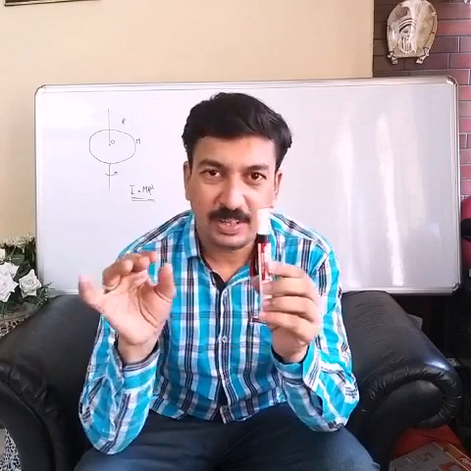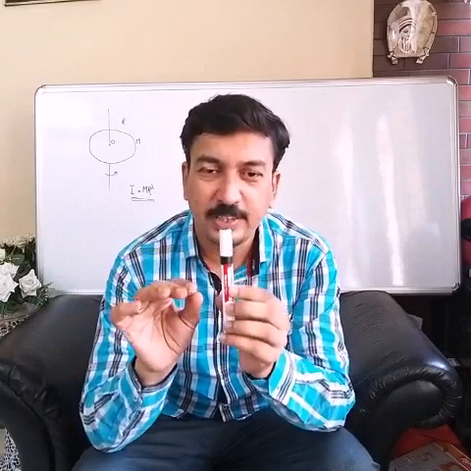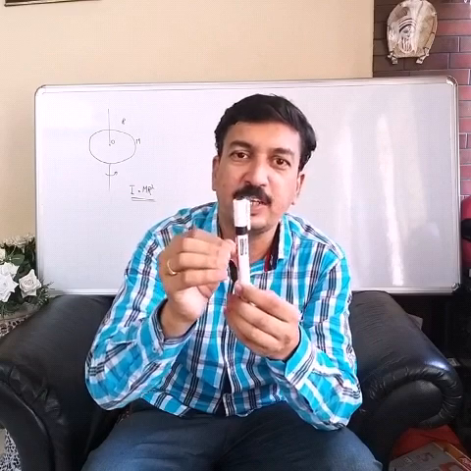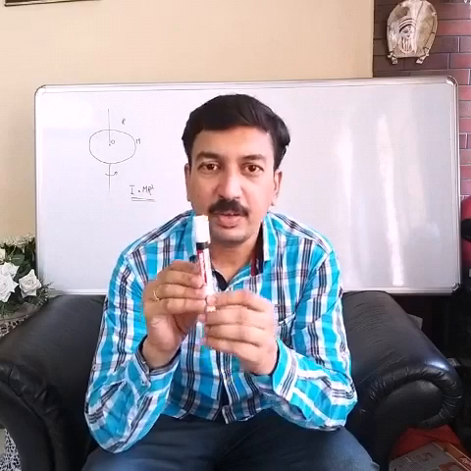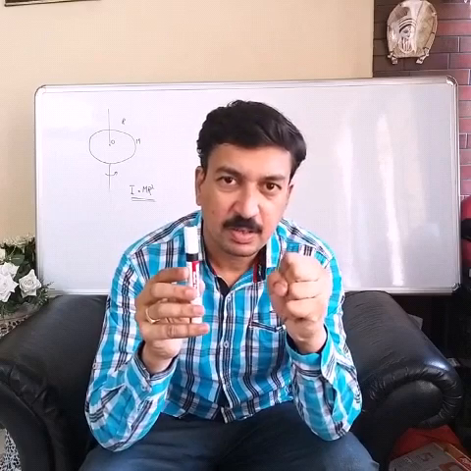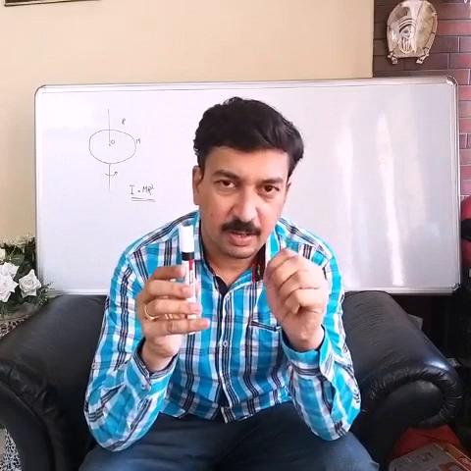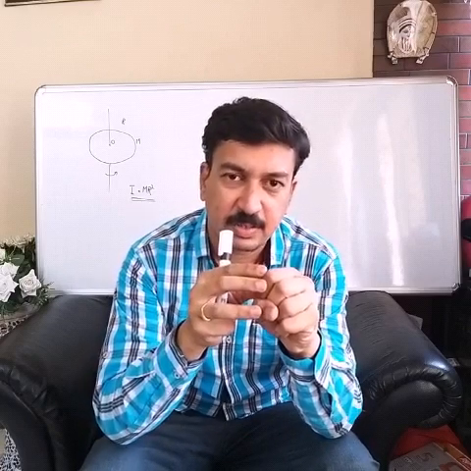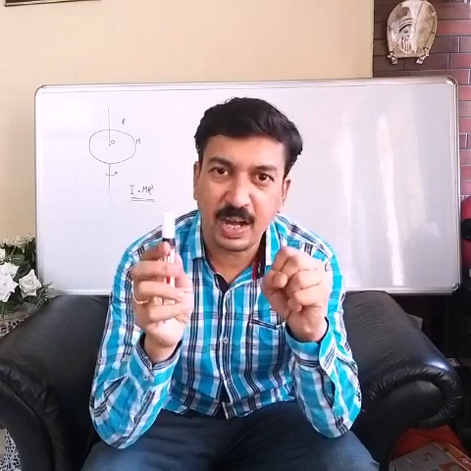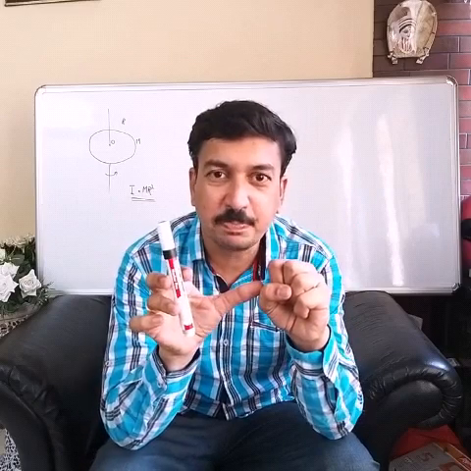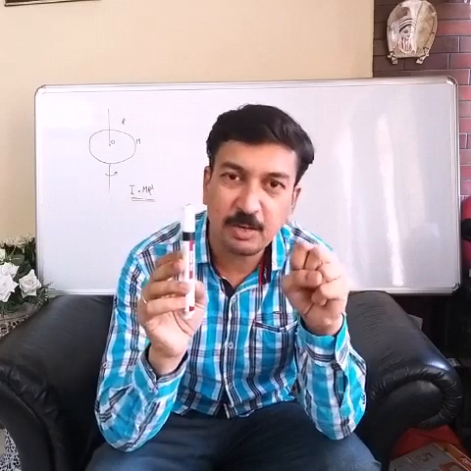Now, to simplify the things, suppose there is a body of mass m, having an axis of rotation, and its moment of inertia is given by mr square. Now, to get the same moment of inertia, I imagine a mass which is the same as the original body, and k is the distance between the axis of rotation and that mass.